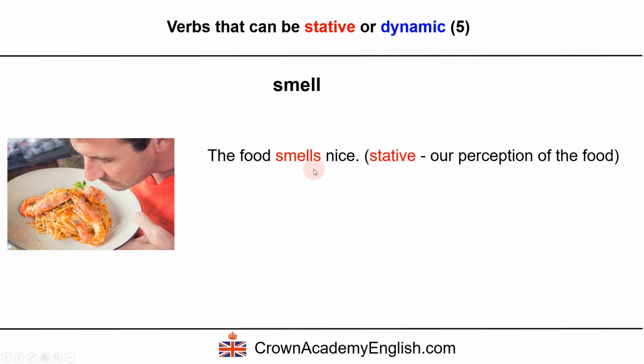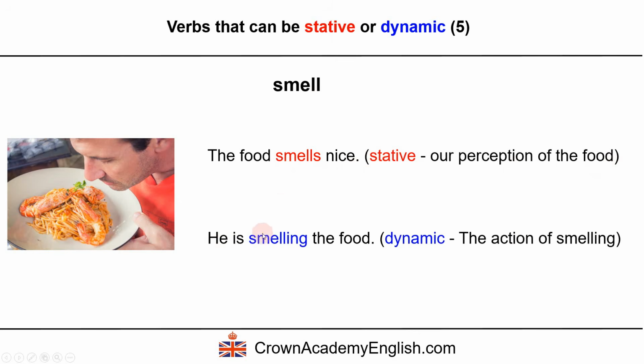We cannot use the ing form with a stative verb. However, smell is also an action, and it's an action when the subject of the verb is a person. Here the subject is a thing, and there it is stative. But when it is a person, this becomes an action.